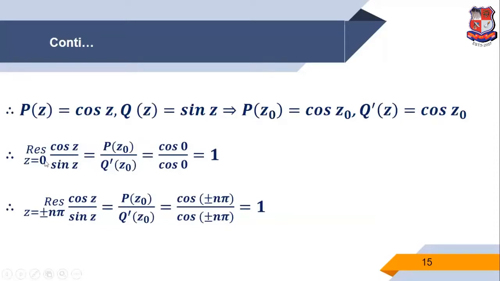So the residue at the point 0 of cos z upon sin z: z0 is 0, so cos 0 upon cos 0, so the value is 1. Similarly, for z equals plus or minus n pi, cos n pi upon cos n pi, so the value is 1. That means the residue of cot z is always 1.